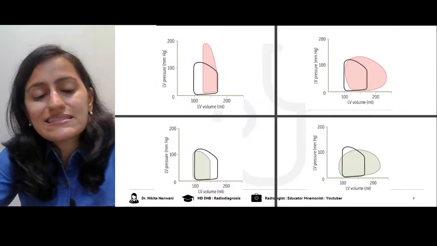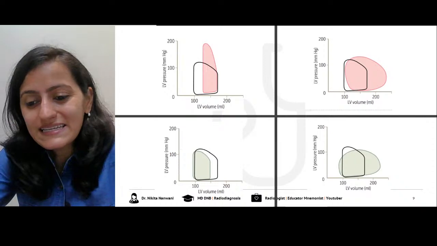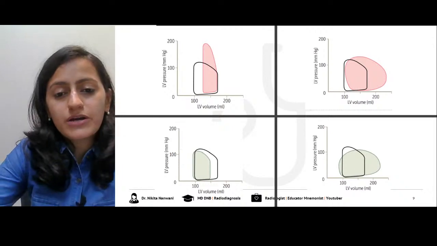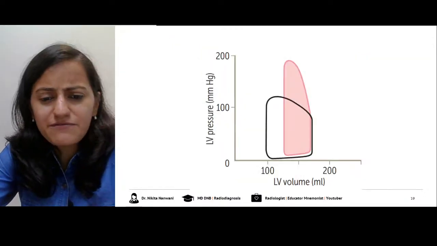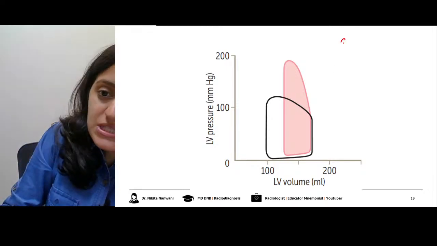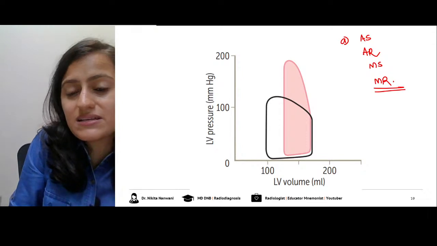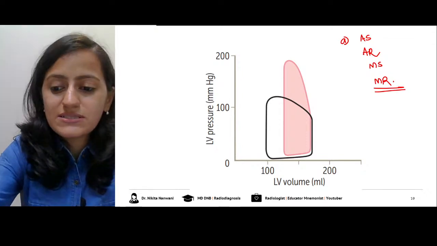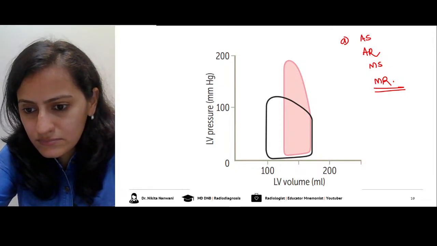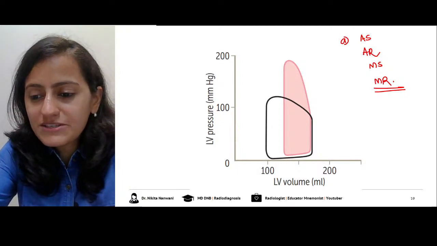Now let us discuss the effect. This is what you would love, and that is identifying the changes in the valvular diseases. So if I show you these 4 images, let me start one by one. Tell me, what do you think is this valvular lesion? Is it aortic stenosis, aortic regurgitation, mitral stenosis or mitral regurgitation? Write this down because this is very, very important. Tell me, what valvular lesion is this?